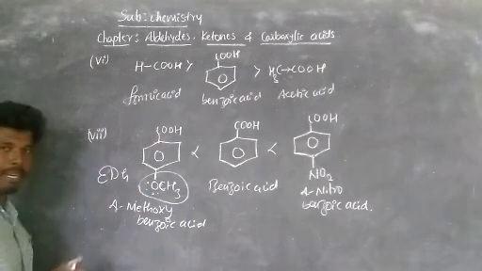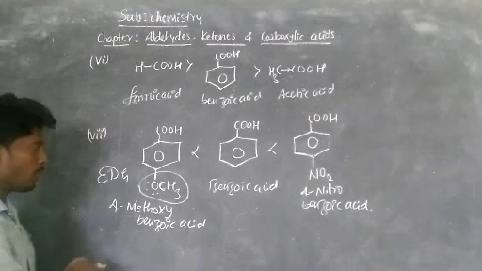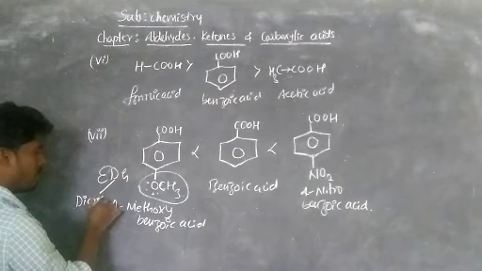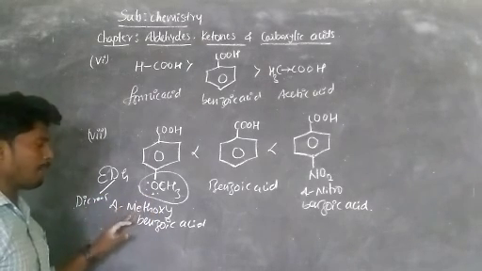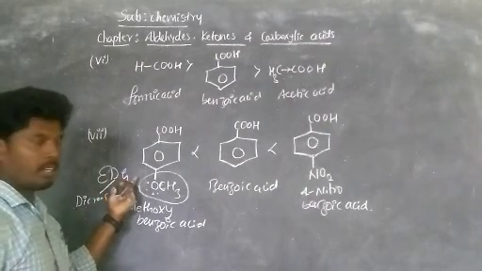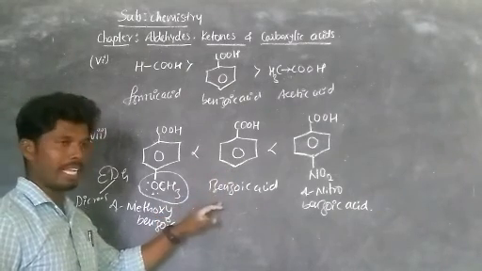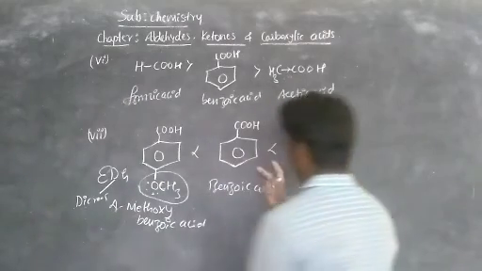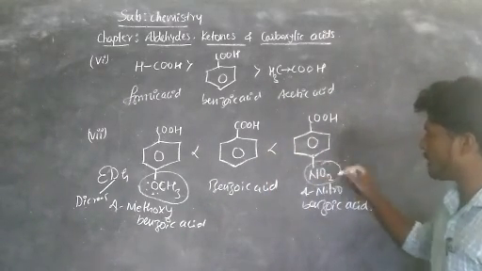What I told in the previous example, while we were studying electron donating and withdrawing groups: presence of donating, D means decreases. What does it decrease? Acidic strength, right? Due to the presence of the electron donating group in para-methoxybenzoic acid, it is less acidic. But there is no such donating group in benzoic acid, so it is more acidic compared to this one. Now coming to these two, 4-nitrobenzoic acid contains a nitro group.